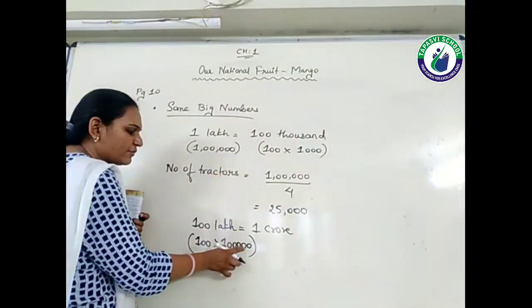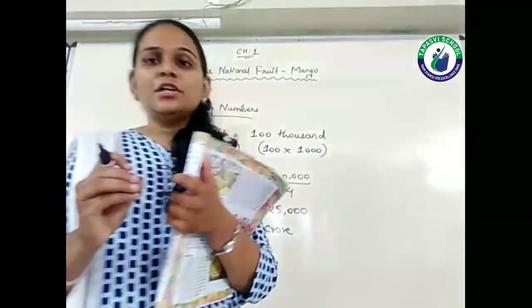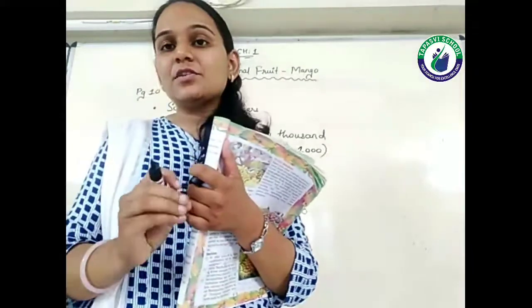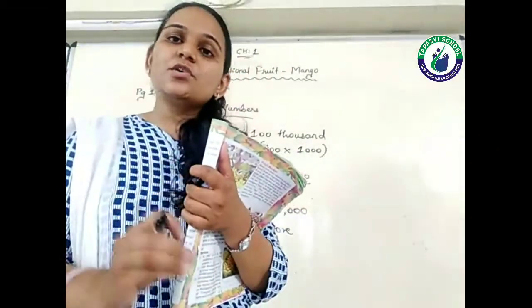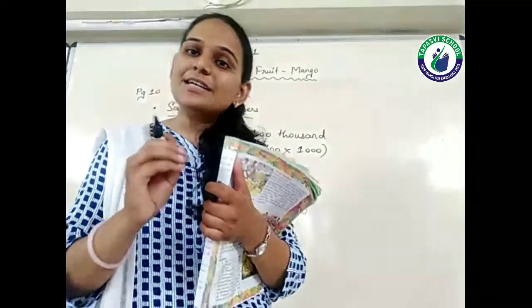Clear? 1, 2, 3, 4, 5. Now how many zeros in the crore? See again, in order, if you want the answer for the number of zeros in the crore, you should know the place value chart. The number of zeros in the crore are 7, right?